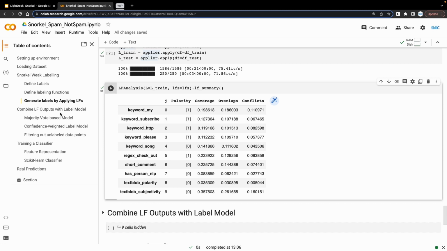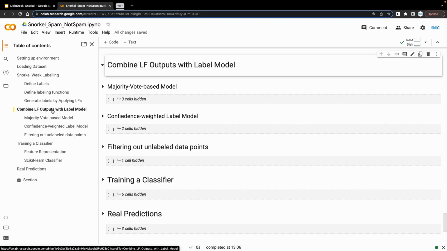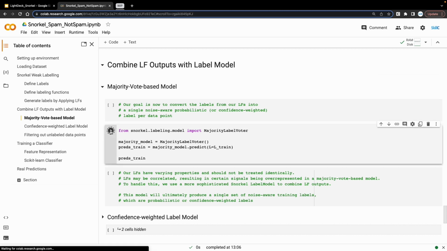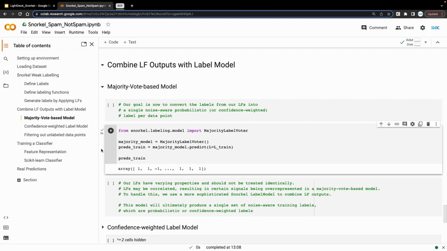Now let's jump on to combine LF outputs with label model. In this section, we try to use information from multiple labels and try to generate a single label for each comment. For this, the first technique we use is, of course, majority vote. This simply looks at different labels assigned, and final label assigned would be the one which was voted for maximum times. Quite a democratic approach, right? And with this, we get our first set of data labels.